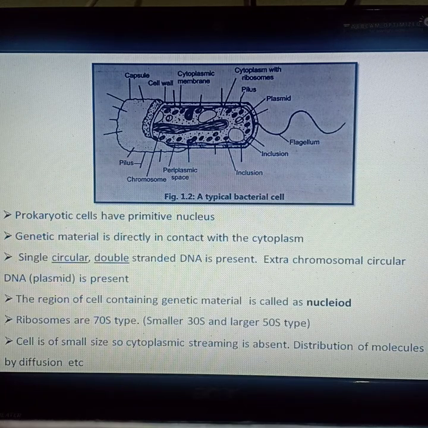Because of the absence of the nuclear envelope, the DNA is in direct contact with the cytoplasm and because of this, the process of transcription, that is RNA synthesis, and the process of translation, that is protein synthesis, occur simultaneously in the cytoplasm, which is not observed in case of the eukaryotic cell.